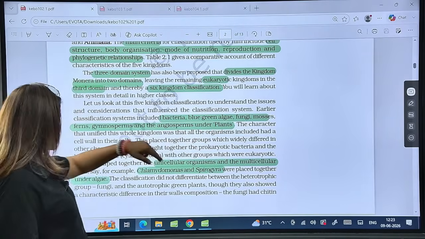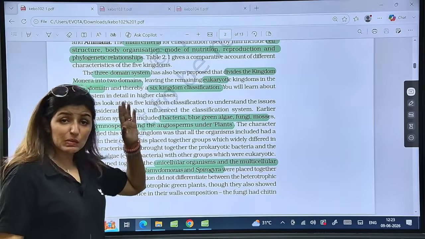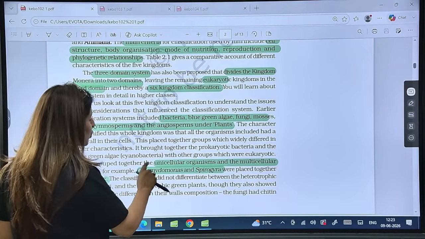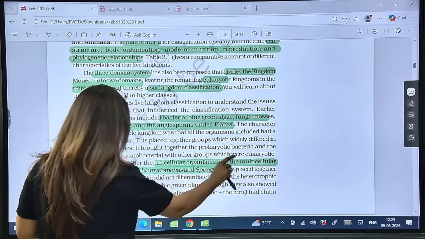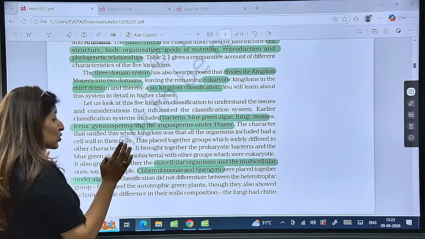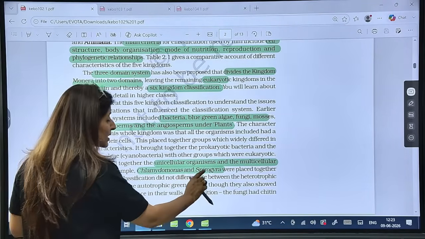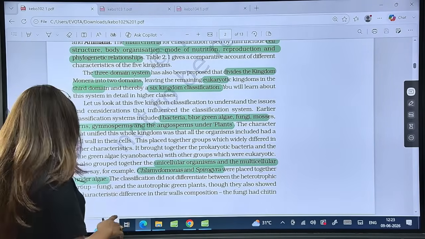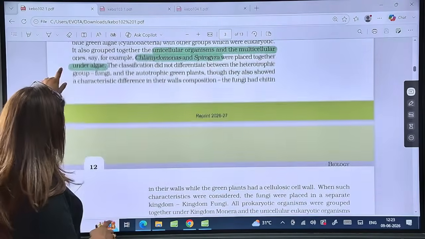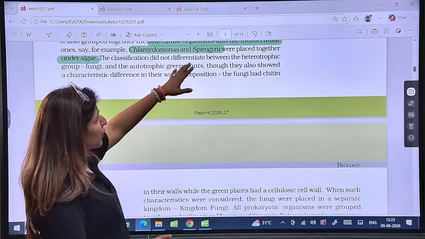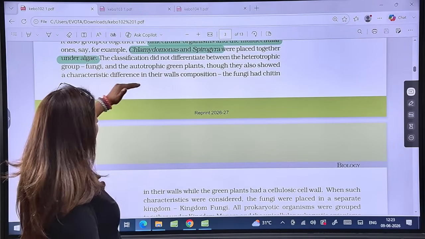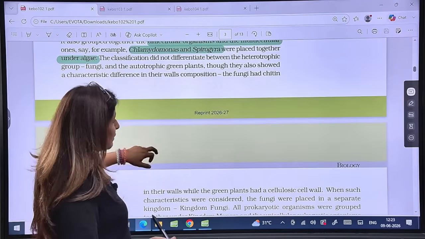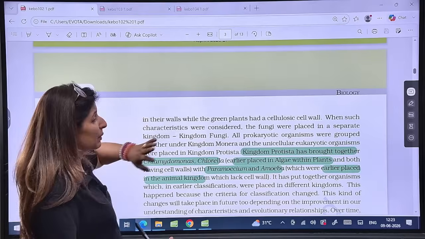algae, fungi, mosses, ferns, gymnosperms, angiosperms, all kept under plants. So it also grouped the unicellular organisms and the multicellular ones together. For example, Chlamydomonas and Spirogyra were placed together under algae, right? Is this clear? There was no difference between autotrophs and heterotrophs. There was also no difference on the basis of cell wall, even though fungi have a cell wall made up of chitin, as we have read, and green plants have a cellulosic